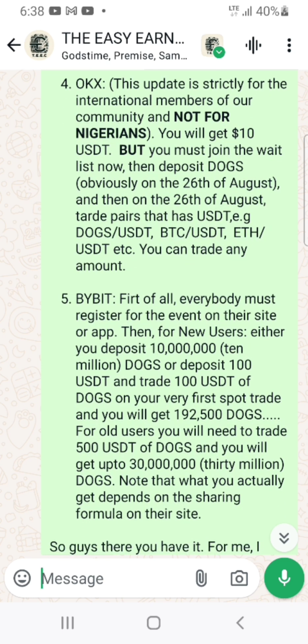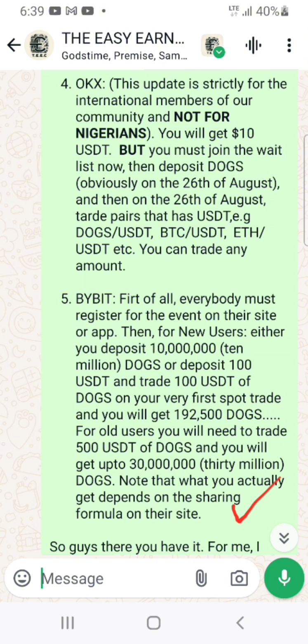Then the next one is for old users. You need to trade a minimum of 500 USDT worth of dogs, and then you will get up to 30 million dogs. But note that it does not necessarily mean that if you trade 500 USDT worth of dogs, you would automatically get 30 million dogs. Even though you fulfill this condition, there is a formula that you need to follow.